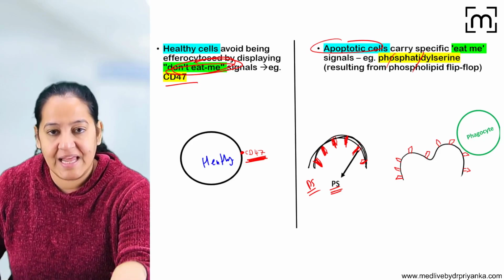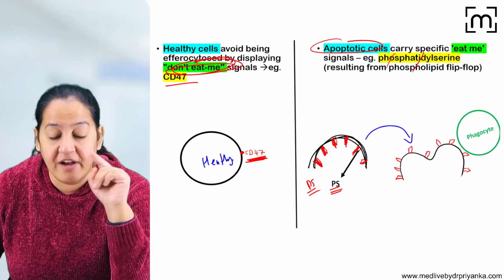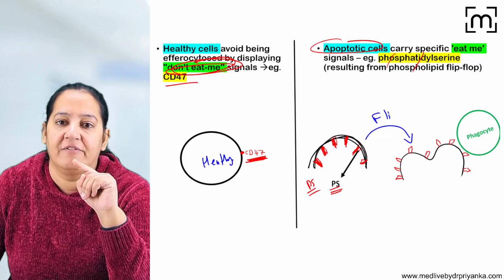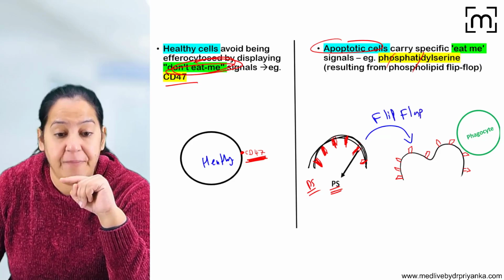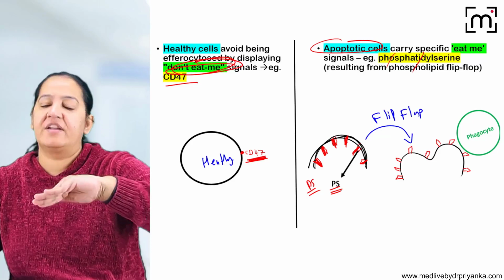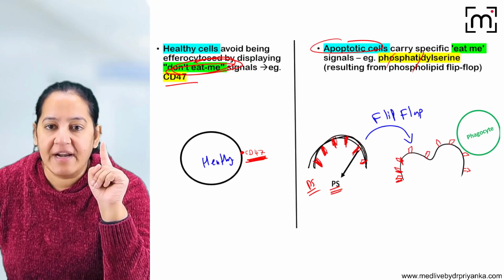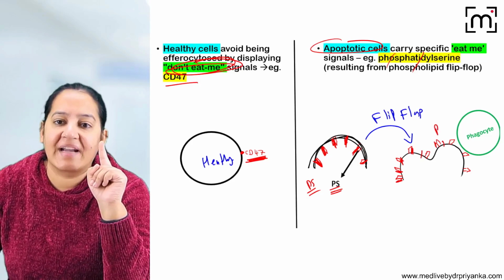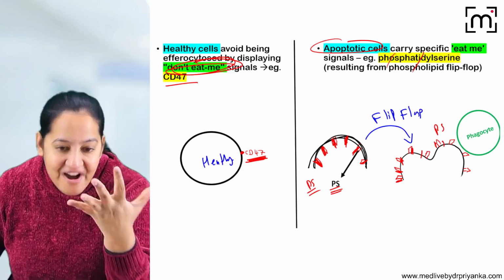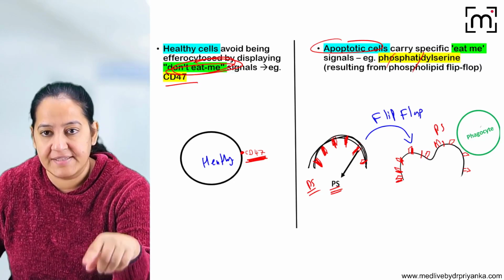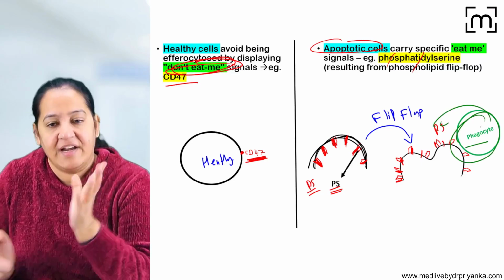But whenever the cell gets converted into an apoptotic body, flip-flop takes place. Flip-flop. Upside down, flip flop. So whatever is present on the inner side comes on the outer side. So this phosphatidylserine will come on the outer side, and this phosphatidylserine will act as the eat me signal. So it will attract the phagocyte. Can you see here the phagocyte is coming and it is attracted and it will eat this cell.